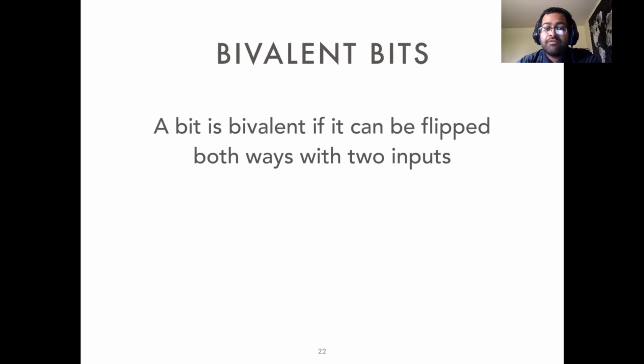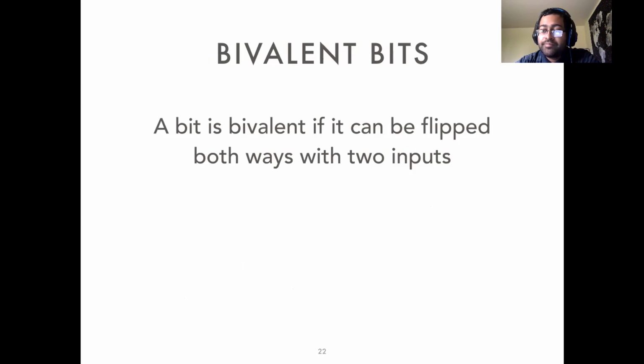Another analysis we have is the bivalent bits analysis. This is also a forward analysis. An output bit is bivalent if it's possible to find 2 inputs such that the value of the output bit is different for these 2 inputs. So in the absence of symbolic constants, this analysis is a dual of the known bits analysis. That is, all known bits are not bivalent.